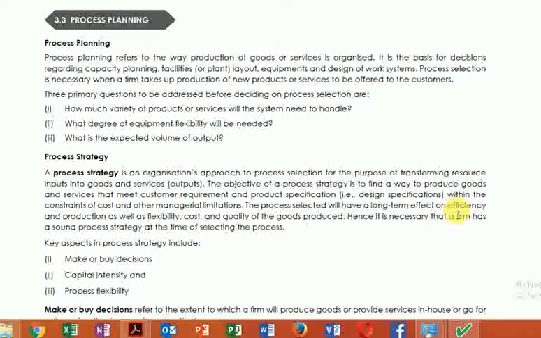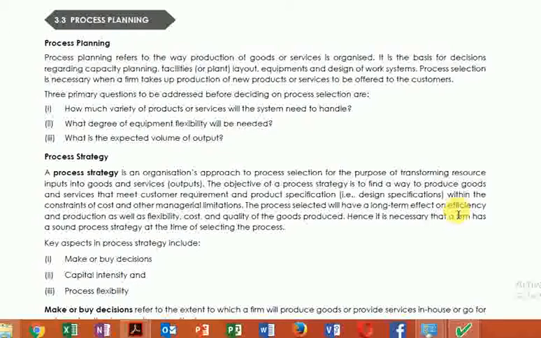If we try to understand the meaning of the words, process means the technique by which we convert raw materials into finished goods, and planning means how efficiently this work of converting the raw material to finished goods is carried out. In process planning we take decisions regarding the capacity our organization has for converting the raw material to finished goods, whether we have the required setup or infrastructure for carrying out the processes which we have decided or not.